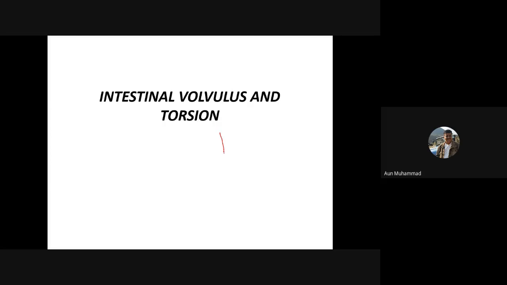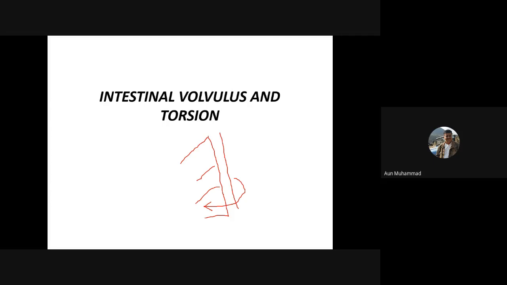Say a small intestine has two borders: the plain or non-mesenteric border, and the border which has the mesentery. Usually the direction of rotation is from the non-mesenteric border towards the mesenteric border. That's why this condition is also called mesenteric twisting or mesenteric torsion in small animals.